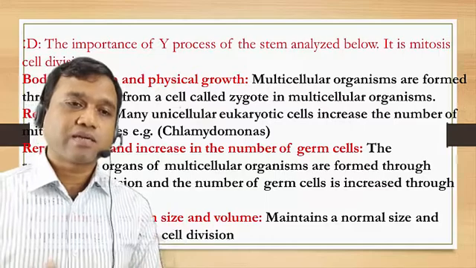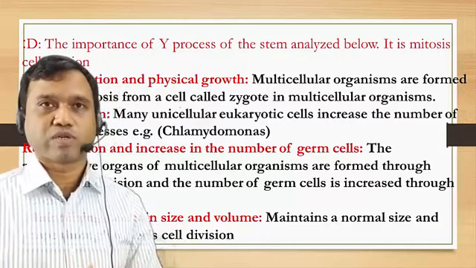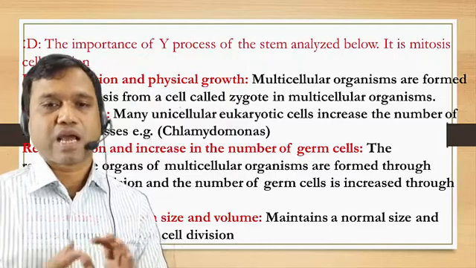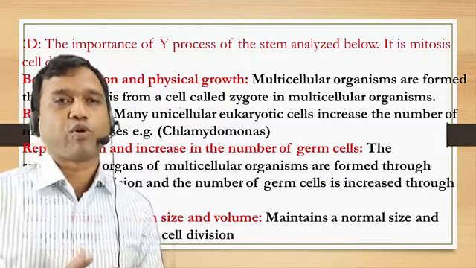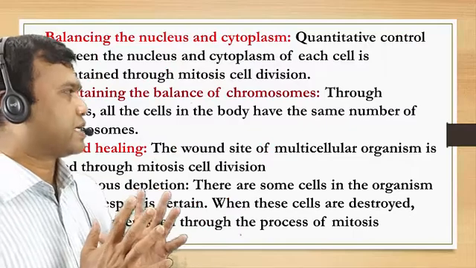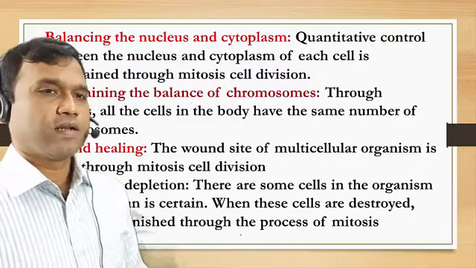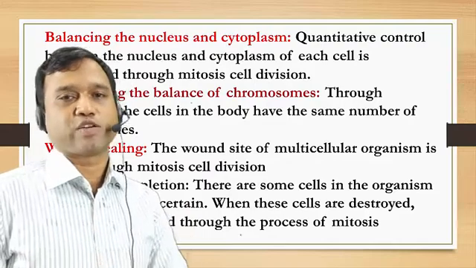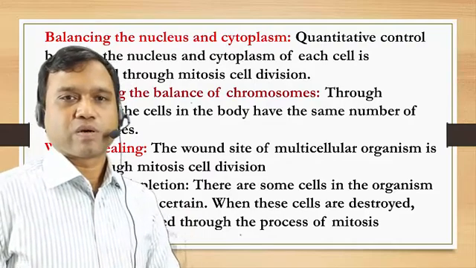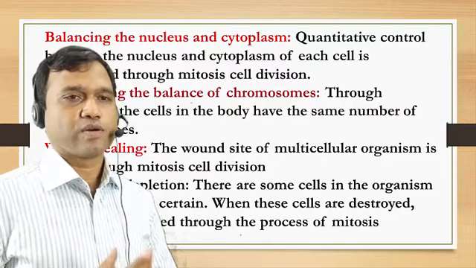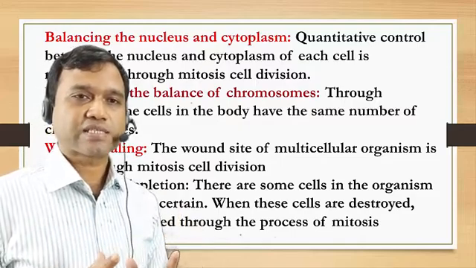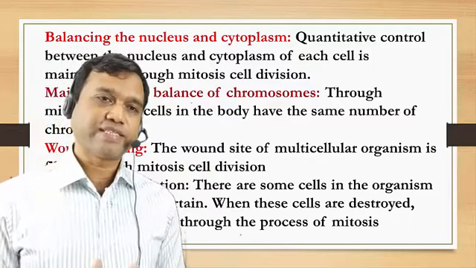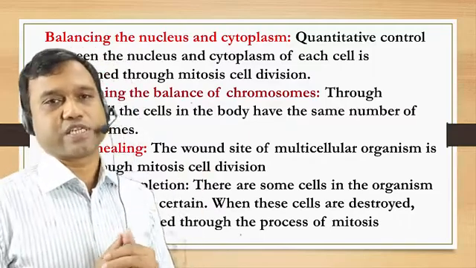Maintaining a certain size and volume. Maintaining a normal size and shape through mitosis cell division. Next point, balancing the nucleus and cytoplasm. Quantitative control between the nucleus and cytoplasm of each cell is maintained through mitosis cell division.